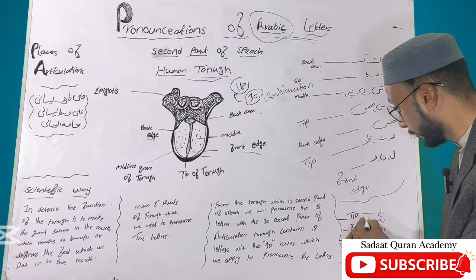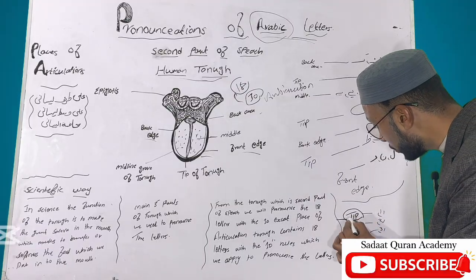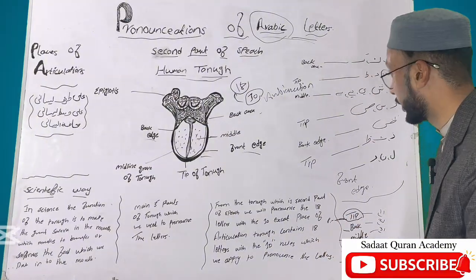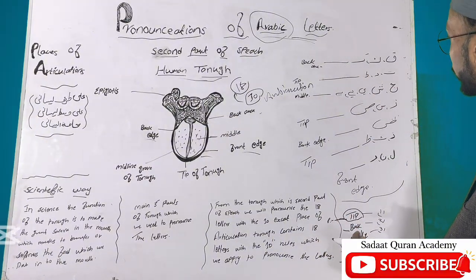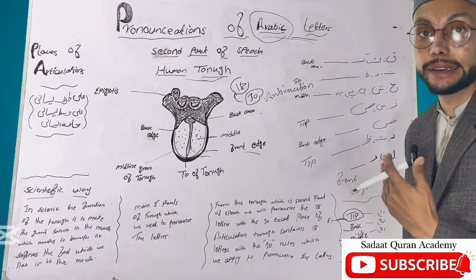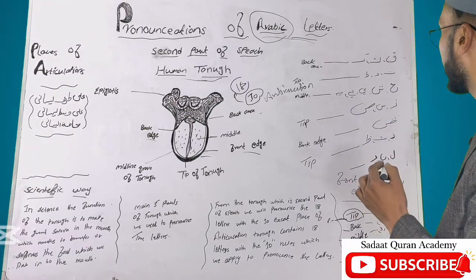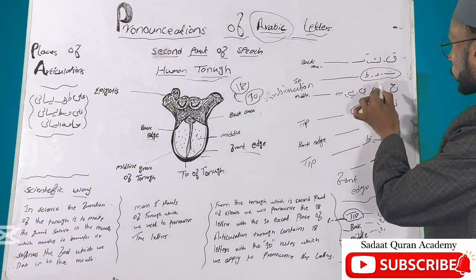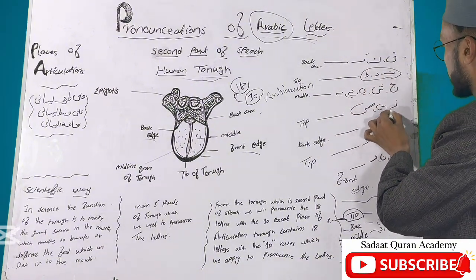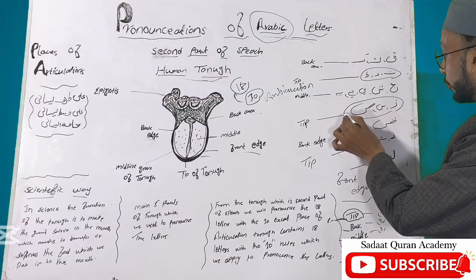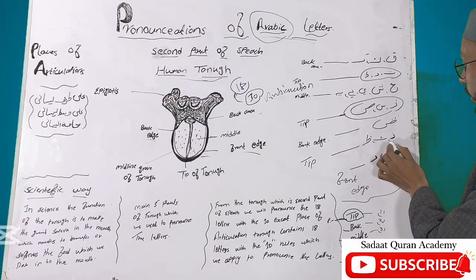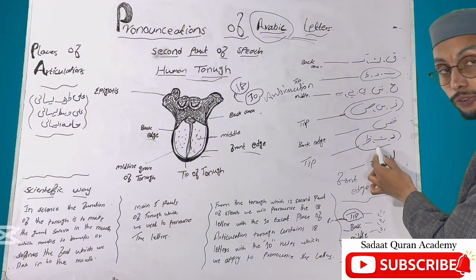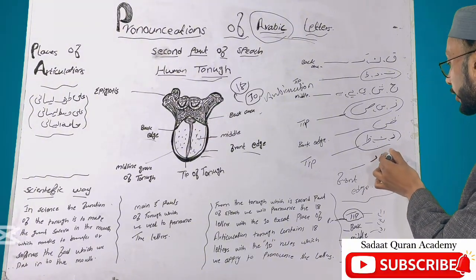For example, the tip of the tongue is one place of articulation, and it contains a group of letters. From the tip of the tongue we pronounce nine letters. Number one is ta, dal, to. The second group is za, sin, sod, the whistle sound letters. Another group is dal, tha, and ra. These three soft letters are also pronounced from the tip of the tongue.